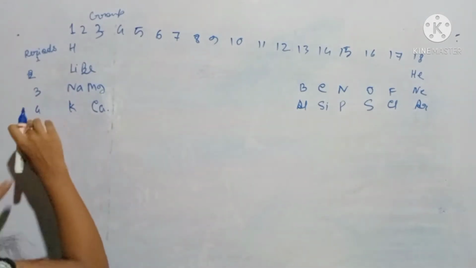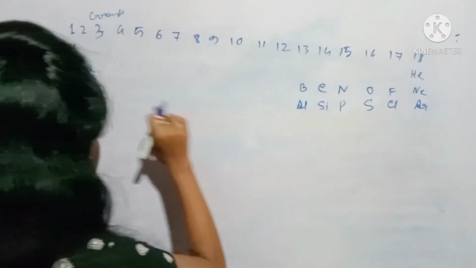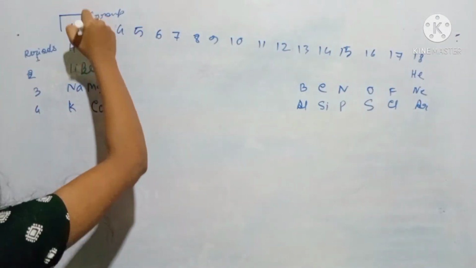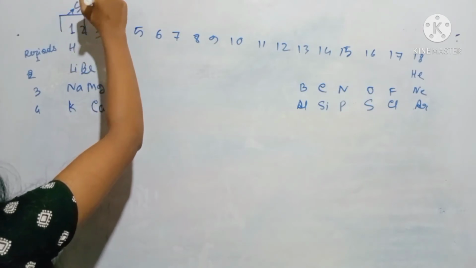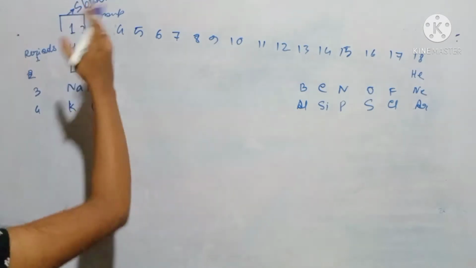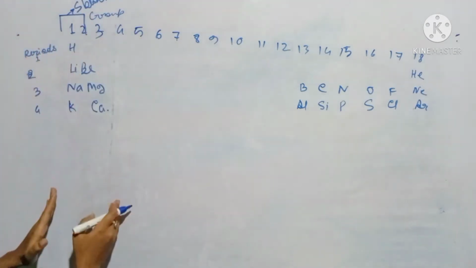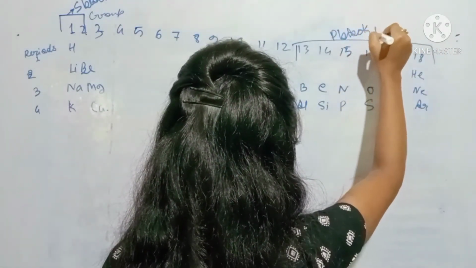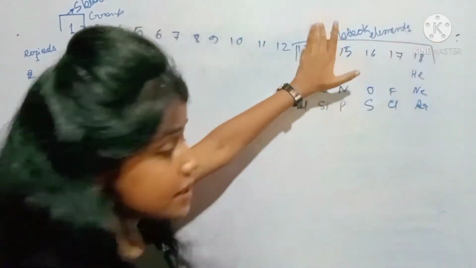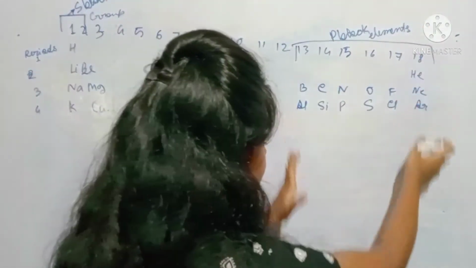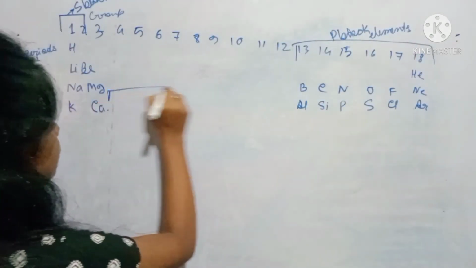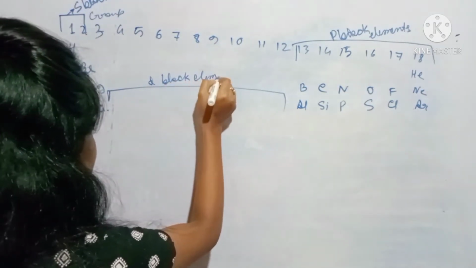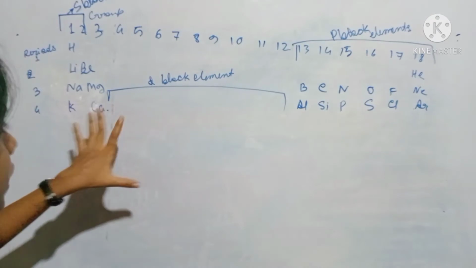After that, from the fourth period, those elements start which are in the D group. Okay, this 1 and 2 are known as S block elements. You have a chapter about this also, where we are going to learn only about those 1 and 2 group elements, and these are known as P block elements. In this chapter we are going to learn about the elements in that region, and these 4 to 12 are known as D block elements.